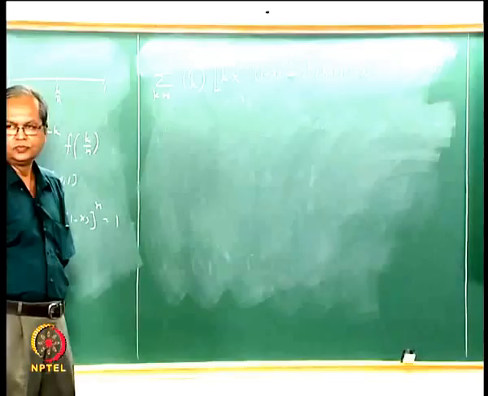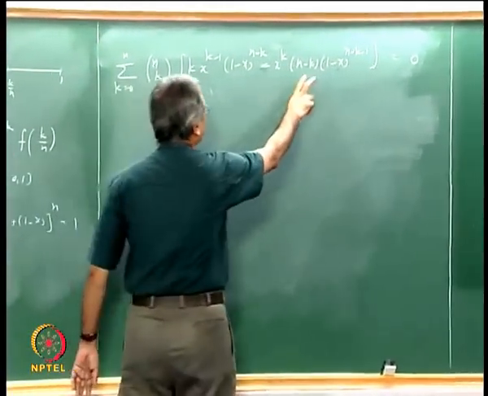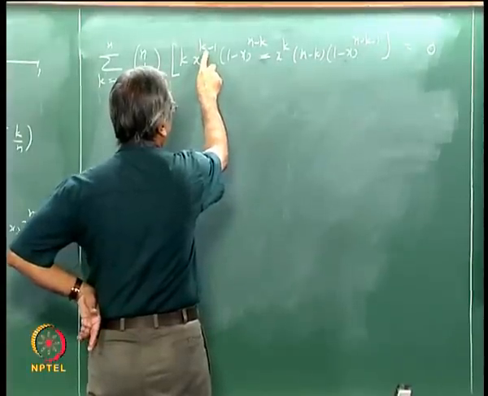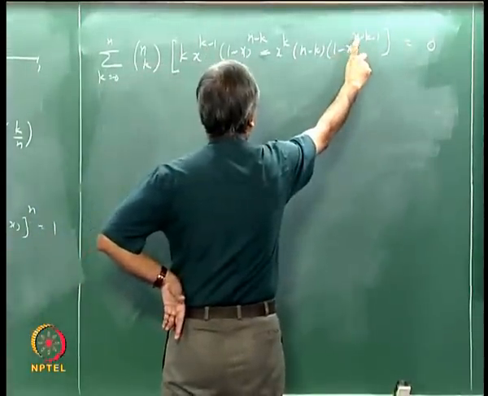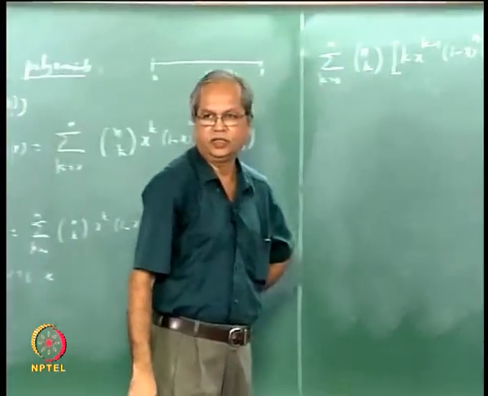Now let us simplify, because in both of these terms you have x to the power k minus 1 into (1 minus x) to the power n minus k minus 1 common.